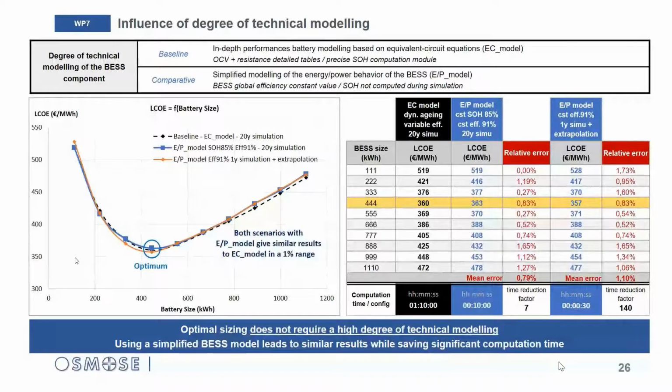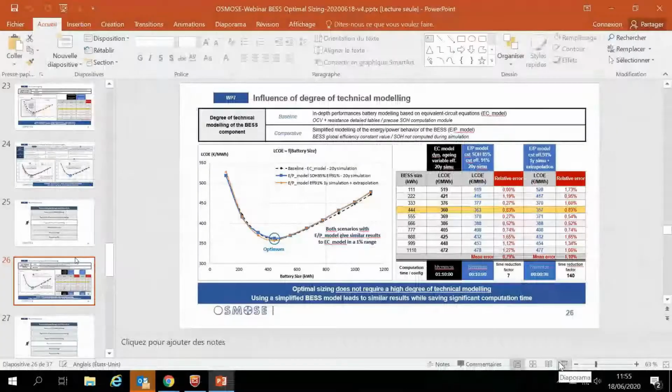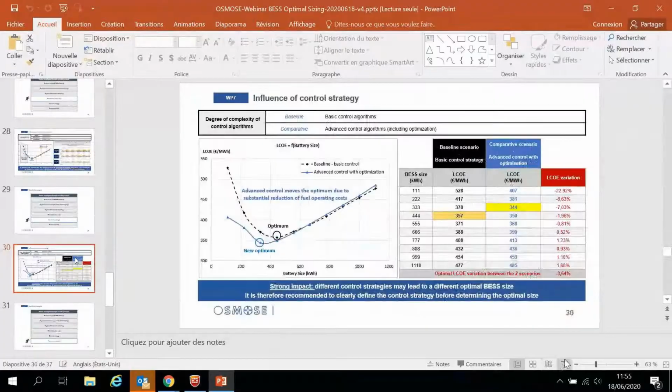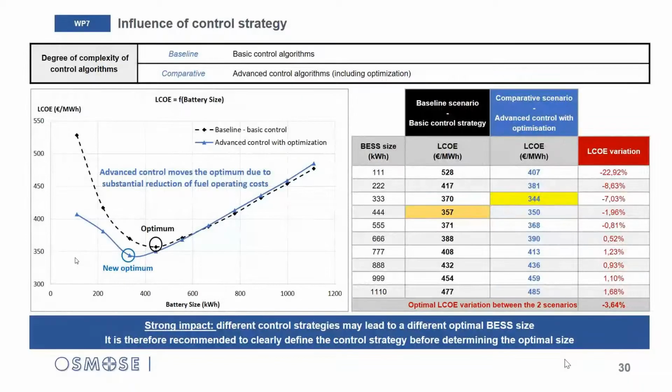For slide 30, about control strategy, there is a different question. Does control strategy include aging goals or warranty constraints? And we consider ancillary grid services supply scenario. So no, in this scenario, there is no ancillary grid services.